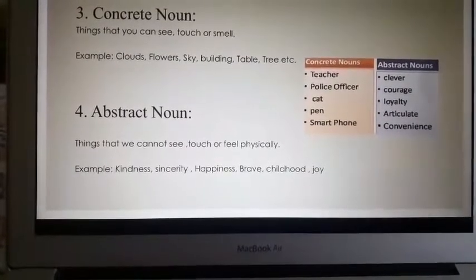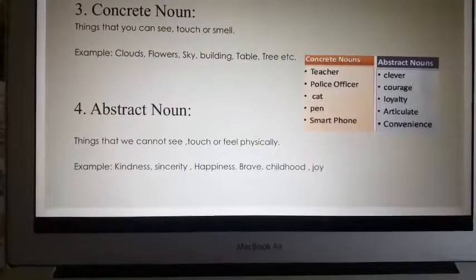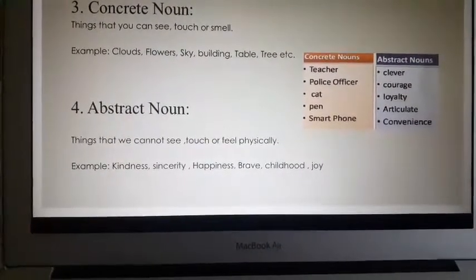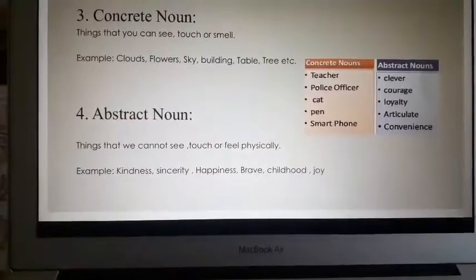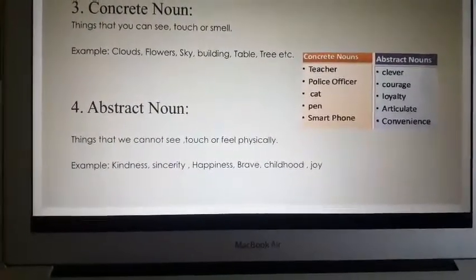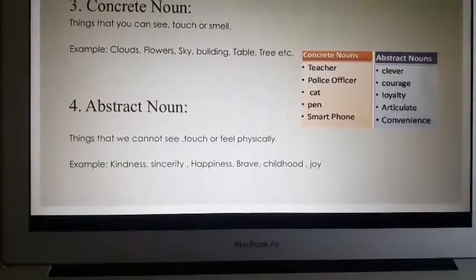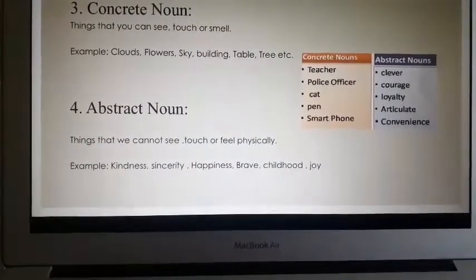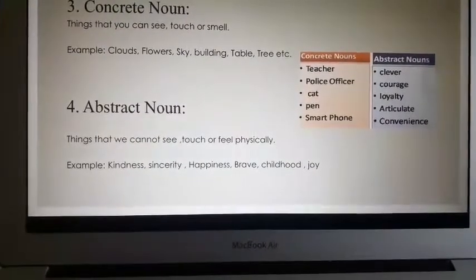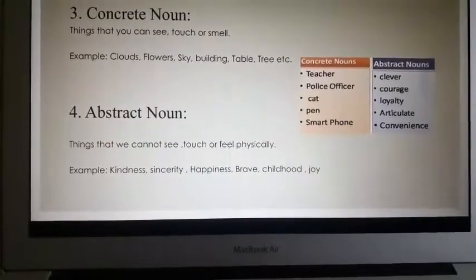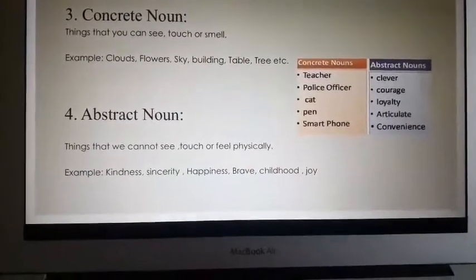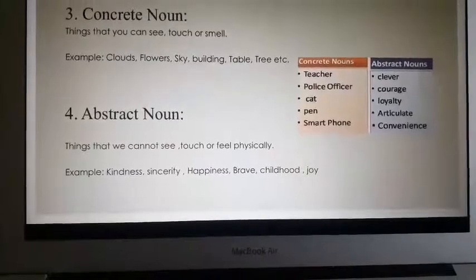Something which we cannot see, touch, or feel physically is an abstract noun. So, most of the ideas of kindness, sincerity, happiness, bravery, childhood, joy. Can you touch any of these? No. Can you feel it physically? No. Can you see them physically? No. But it is an emotion, right?